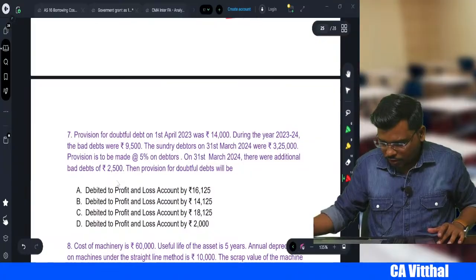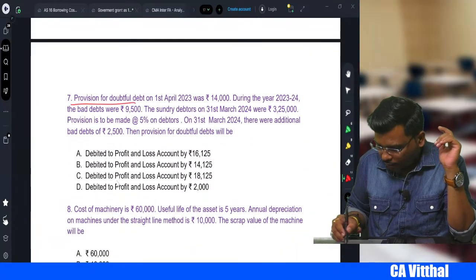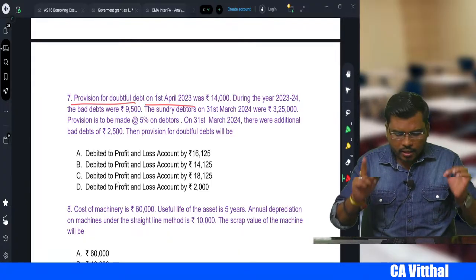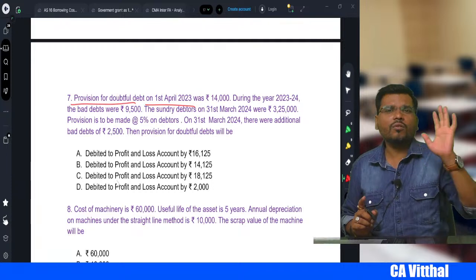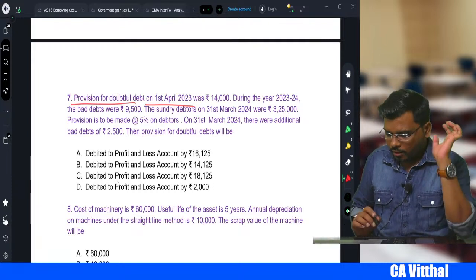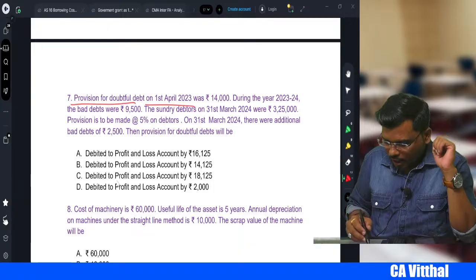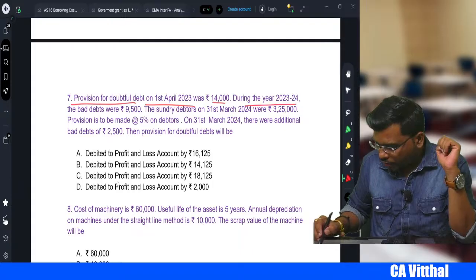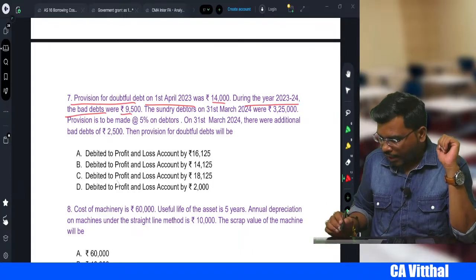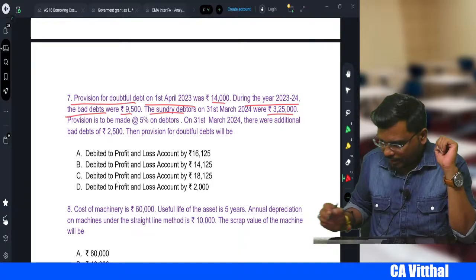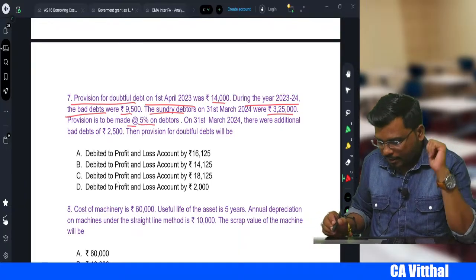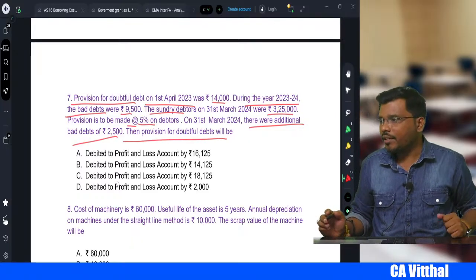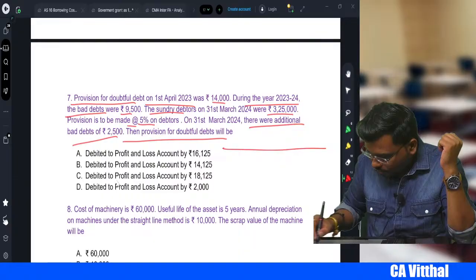Please tell me, very important again, right? Okay, come to the next one. Provision for doubtful debt. See, again same types of question they are asking. I told you, in each and every exam you will get one or two questions from the provision for bad and doubtful debt. Provision for bad debt is 14,000. During the year, bad debt is 9,500. Sundry debtor is 3,25,000. Provision 5% we have to make. Additional bad debt 2,500. How much provision will be debited? Just prepare the account.